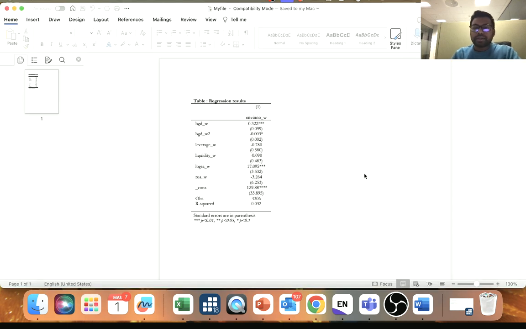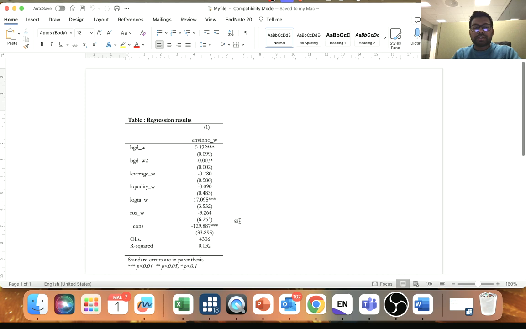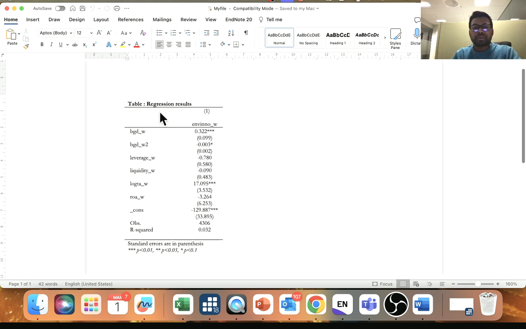So here is the regression result. I guess I'll just make it bigger a bit. You can see it in publication style. Here gender diversity has a positive influence on environmental innovation. You can see that three stars means it's at the 1% significance level, so it's strongly significant. Now if you look at this non-linear impact, you have a negative impact obviously. The star is 1, which means it's at the 10% significance level, so we have a significant impact. So non-linear impact is there.